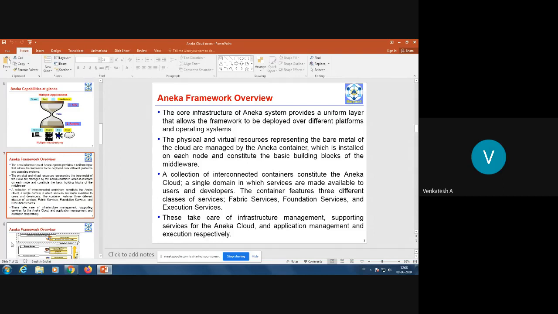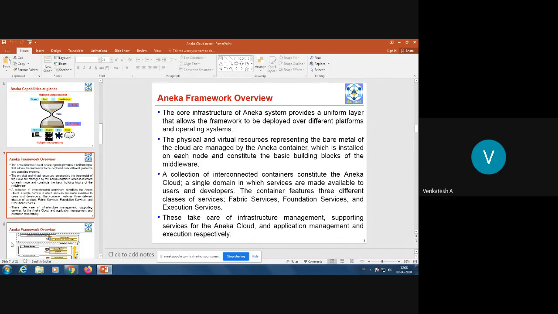You need to install the Aneka middleware on each of the nodes. Say, for example, you have a number of nodes in the Aneka cloud, so you need to install the Aneka middleware on all n nodes in the network. A collection of interconnected containers constitutes the Aneka cloud. That means what constitutes the Aneka cloud? The collection of connected containers. So what does that container contain? It contains the applications hosted by you.